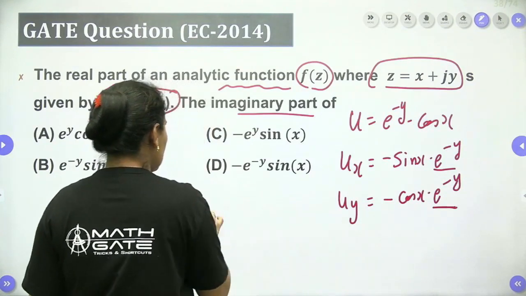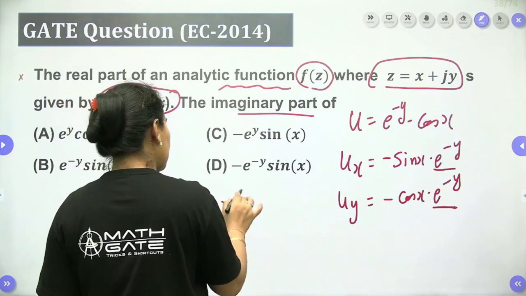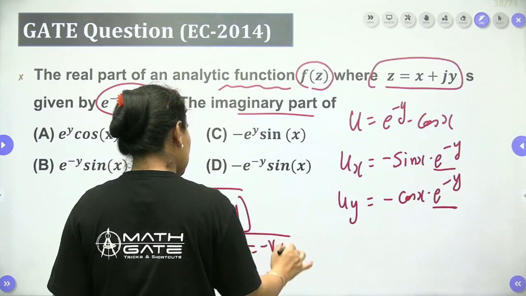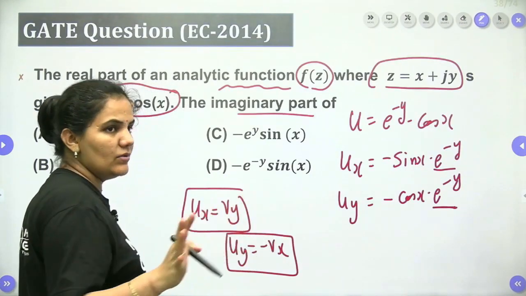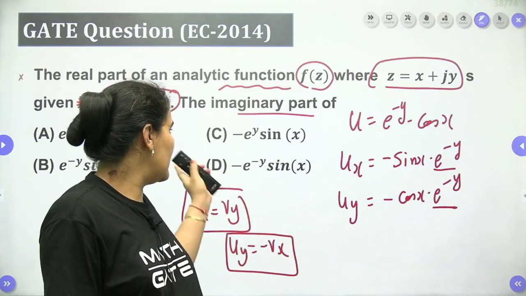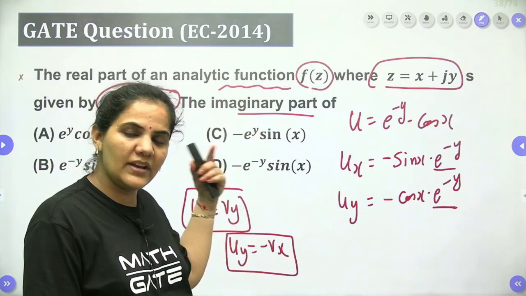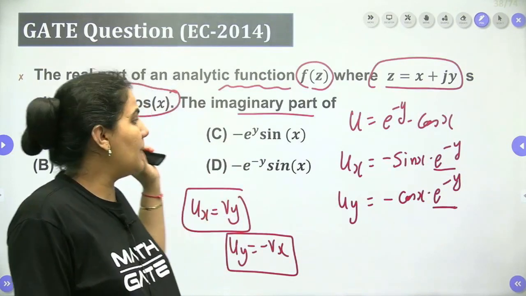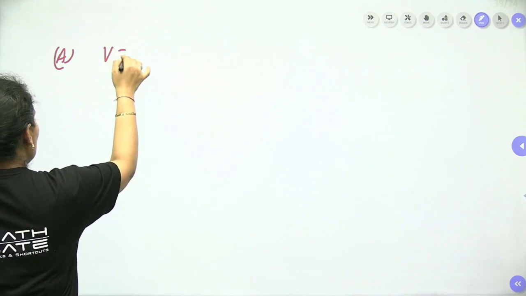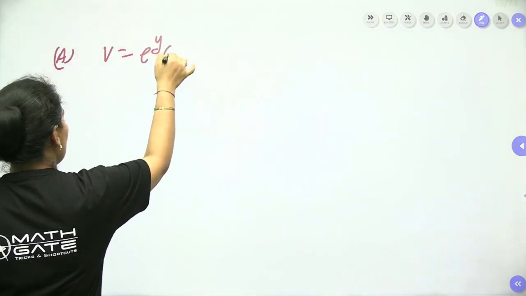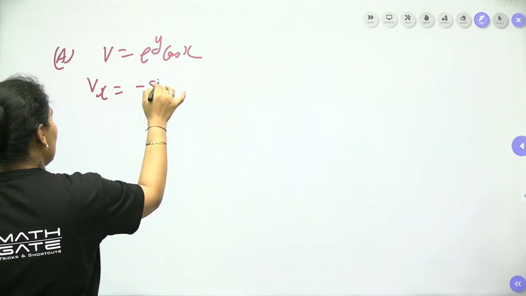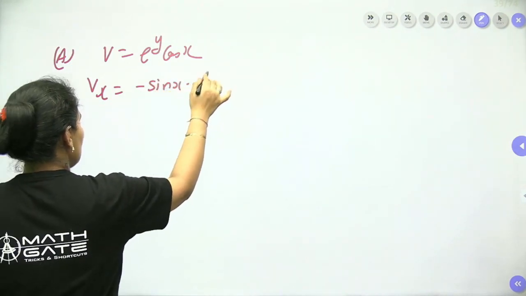If ux equals vy and uy equals minus vx satisfy the condition, then you can conclude that the function is analytic. If you get this among these four options, you can conclude that it will be your imaginary part. So let's start with option A. Suppose v equals e to the power y cos x. When we differentiate v with respect to x, it will be minus sin x into e to the power y.